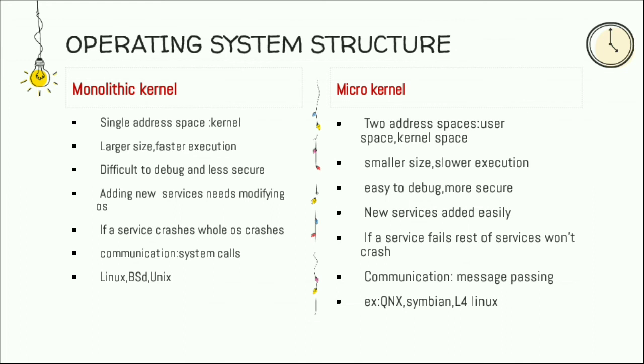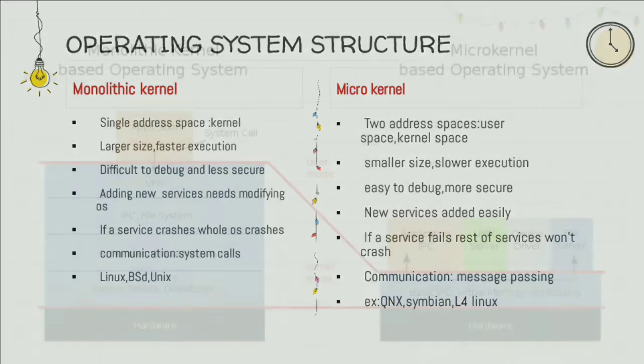And the next one is, if a service fails, the rest of the services won't crash, like in the monolithic kernel. If a single service fails, the remaining services won't crash, since the services are running in the two types of address space, that is the kernel and user address space. Due to this service separation, if one server fails, others can still work reliably. The device driver resides in the user space here. And the last one is the communication, which is done through message passing.